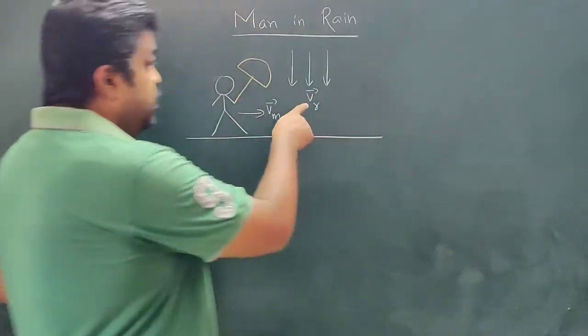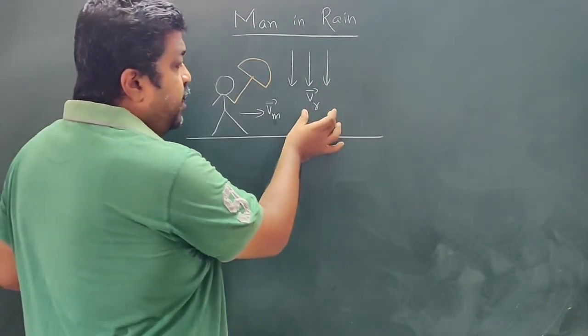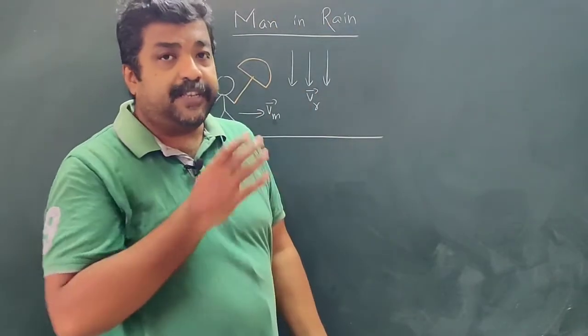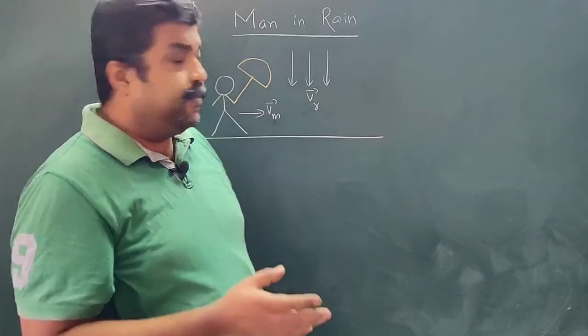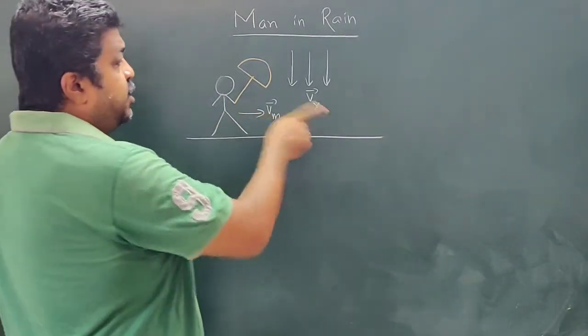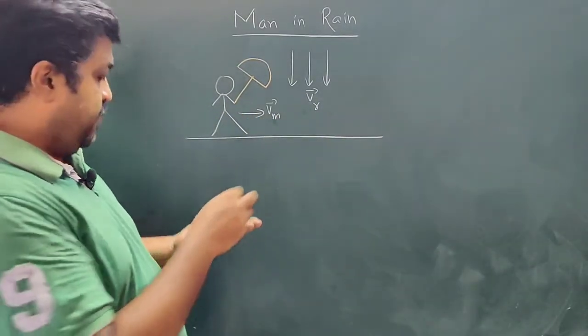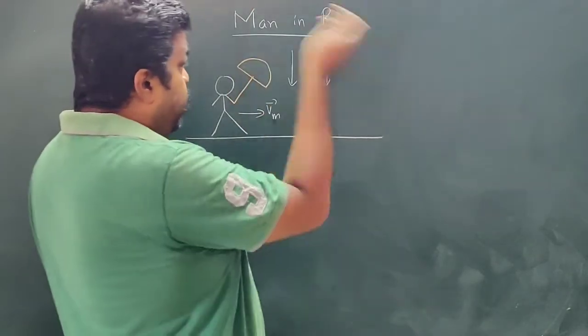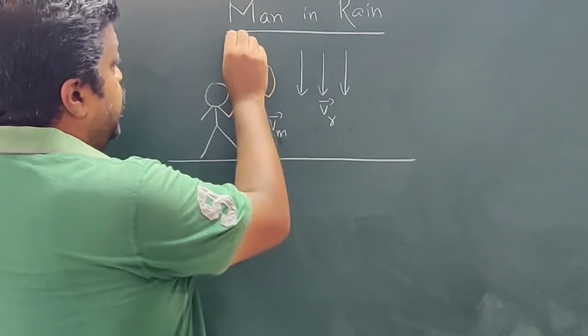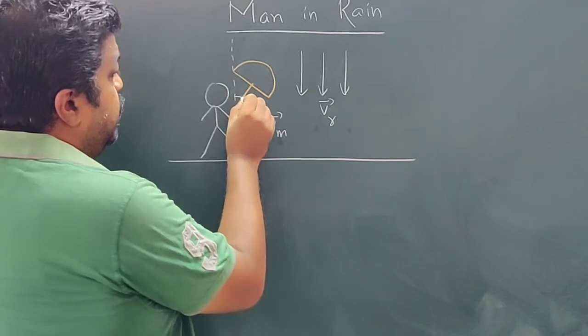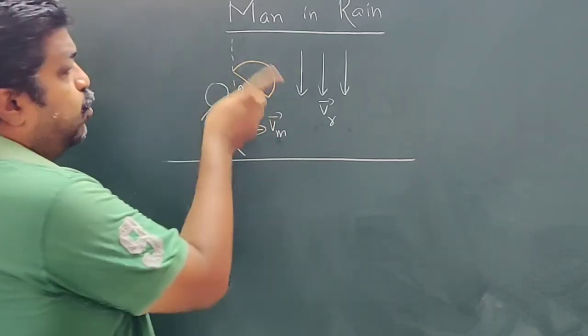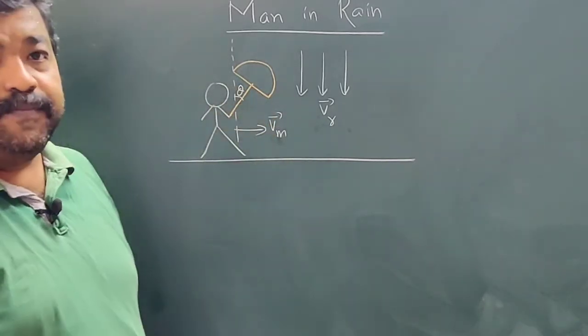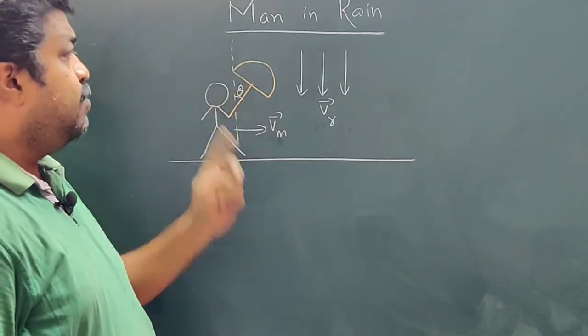This velocity of rain is the velocity of rain with respect to a man who is at rest, with respect to the ground frame. But if the man is moving in this direction, what is going to happen? Suppose this is the vertical direction and this angle is theta. At what angle should he hold the umbrella to protect himself from the rain?